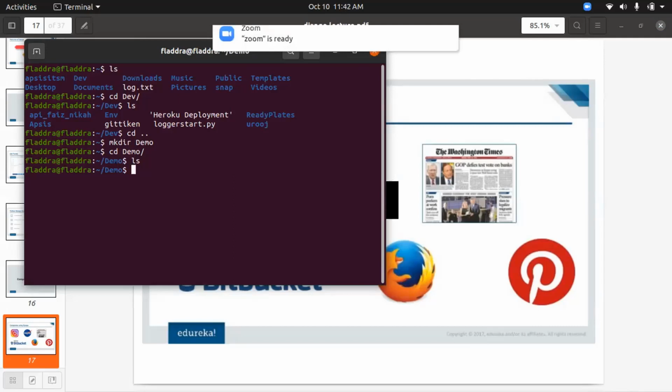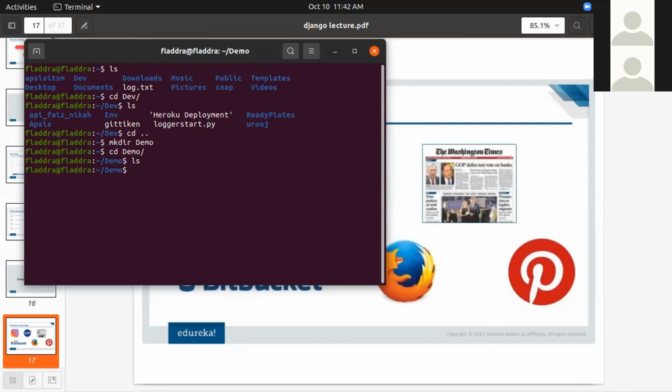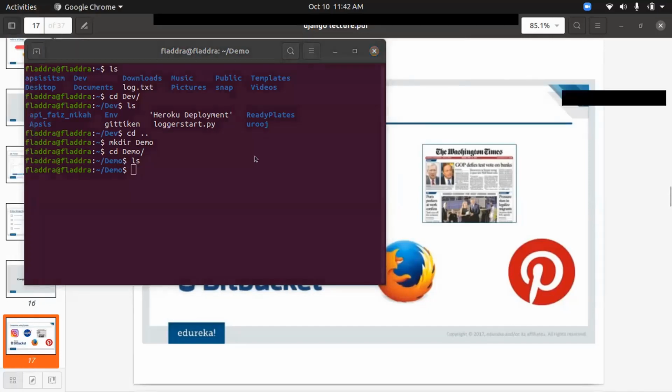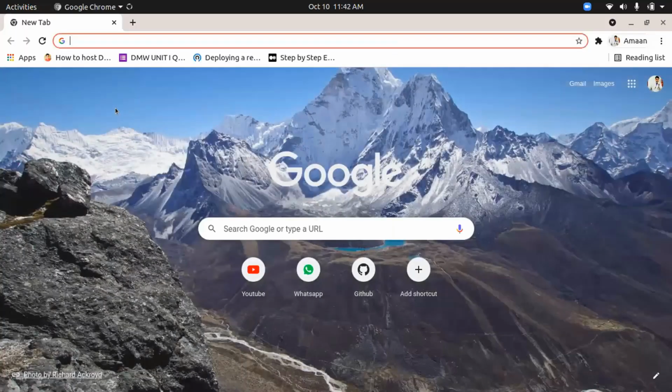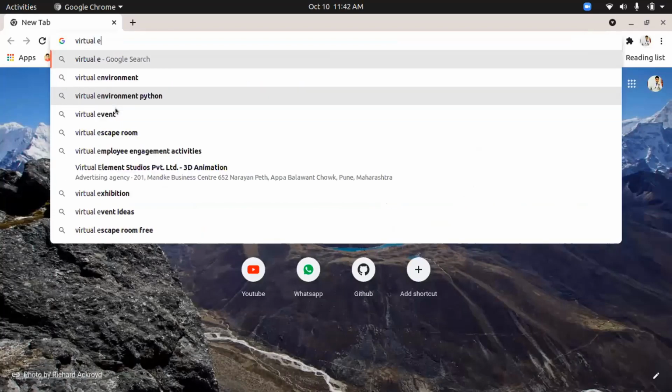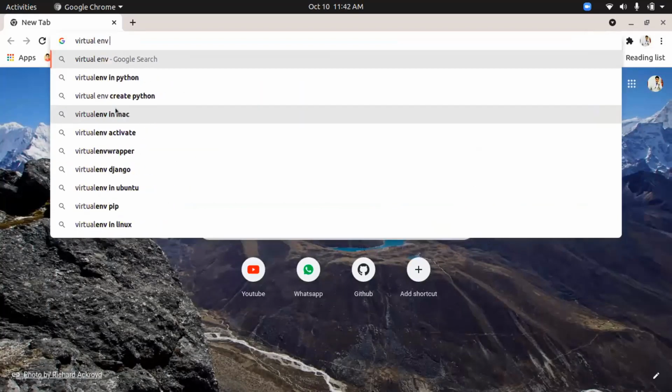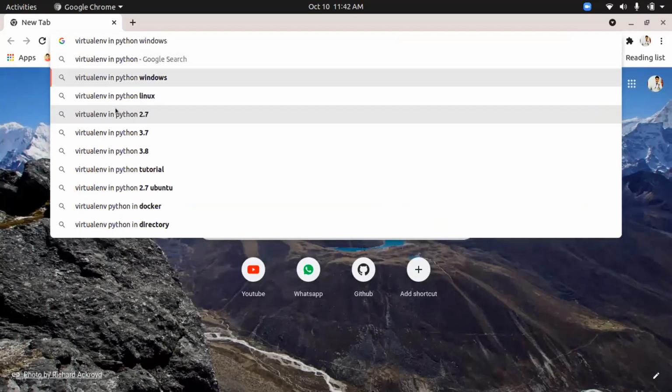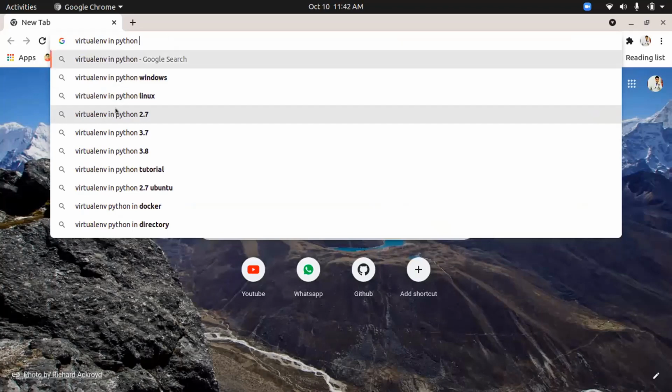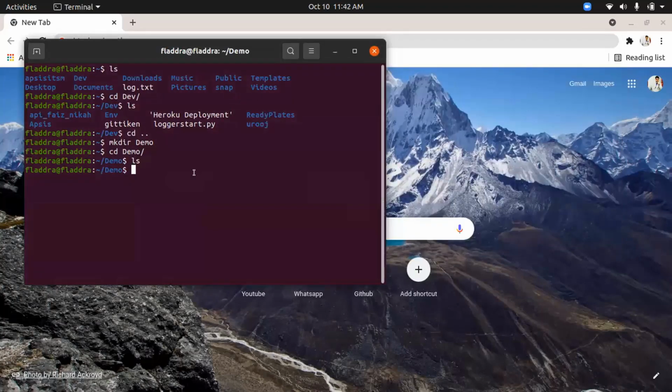Now over here I'll be creating the virtual environment. The command for a virtual environment is different for Windows as well as Linux, but you don't need to worry about that, because you can directly go on Google and search for virtual environment in Python for Windows as well as for Linux. I'll be showing it for Linux, and Windows goes along very similar lines. So don't worry. You type virtualenv and a space.